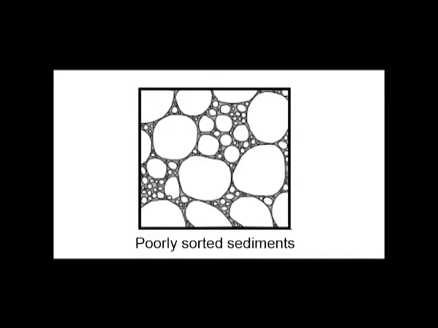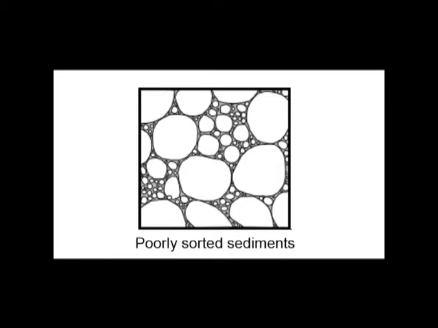Coming to this picture, you can see it is poorly sorted. The first picture is well rounded, well sorted. In this picture, it is poorly sorted. Poorly sorted means you can sort the grains in any way. Just like packing things in a suitcase, you can pack things as you wish. You can pack things well, and you can also pack things by just putting them into the suitcase.